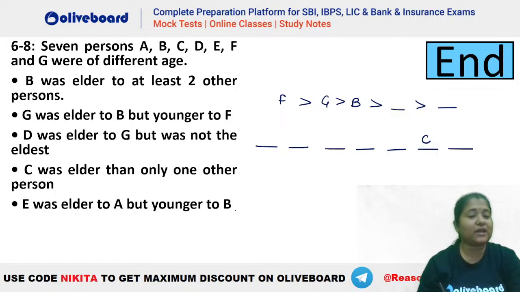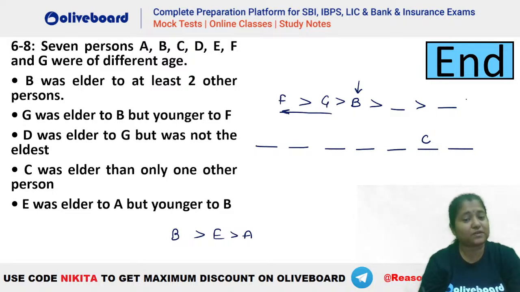E was elder to A but younger to B. So now we know E has to be elder to A but younger to B. So after B, we should have your E and A. Now you can see here that where should we place your B? Before B, we should have at least 2 persons. And after B also, we should have at least 2 persons here who have to be E and A here. Now let's say if you place your B here, you will not be able to place your E and A. Not possible. So that means this person cannot be B, right? So this is not possible here.